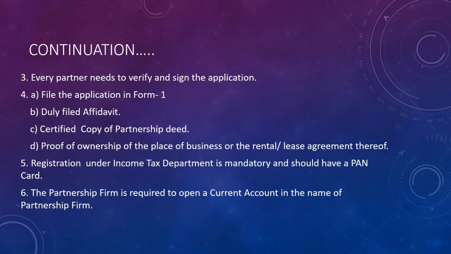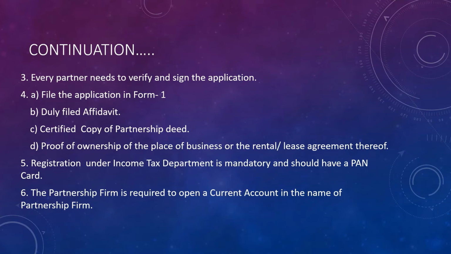Next, every partner, whenever they are signing the application, needs to verify it. First they have to review the full application, then they need to sign. So afterwards, if any case happens, they cannot blame other partners that they signed without reviewing the full application. In the act, it is written that every partner, whenever they are going to sign the application, needs to verify the same.